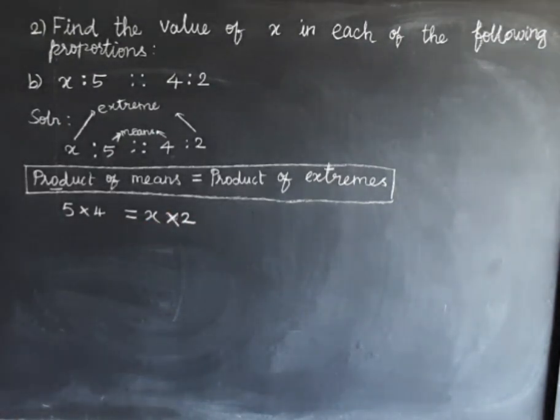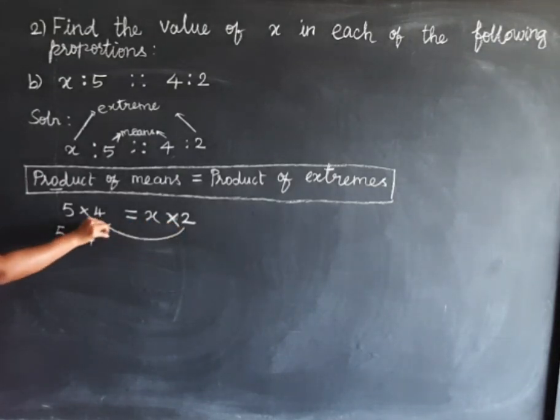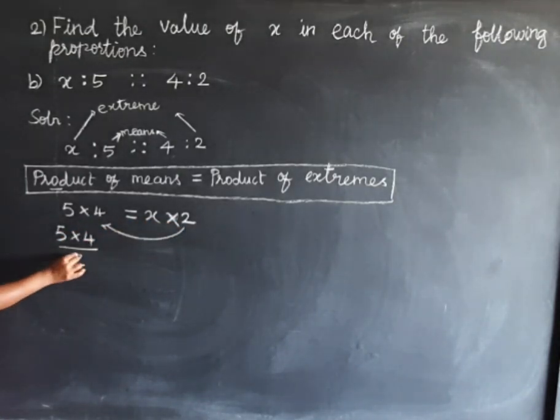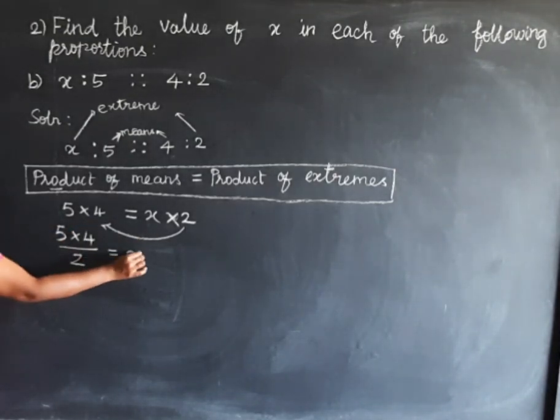Okay. Next we have to move the known value to the left side. Known value நம்ம என்ன பண்ணோம், left side move பண்ணனும். Here x and 2 in the product, that is multiplication operation. So multiplication la irundhu when we have to move to the left side it is going to be division. Okay, so 5 into 4, 2 வந்து equal to left side move பண்ணும்போது multiplication la இருக்குது, division. So divided by 2, 5 into 4 divided by 2, இந்த x இங்க அப்படியே வெச்சுக்கோங்க.